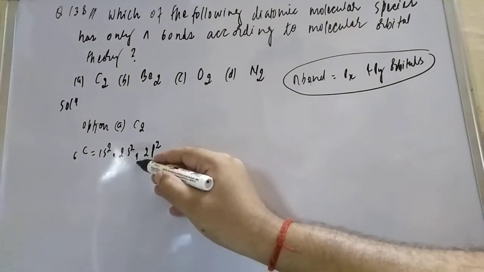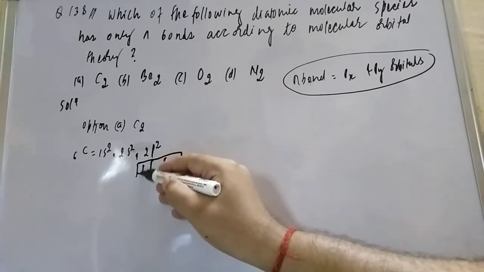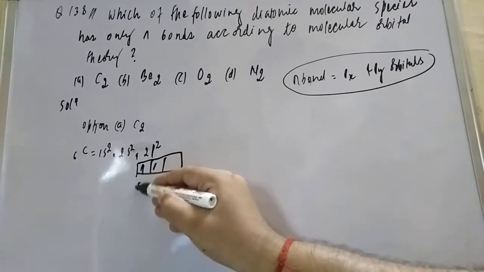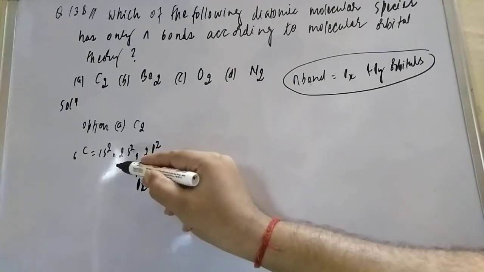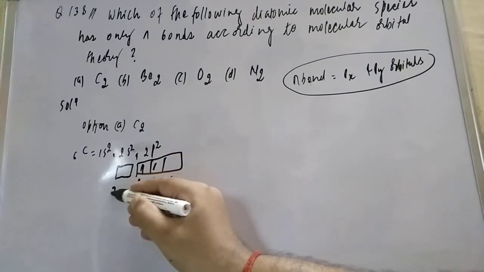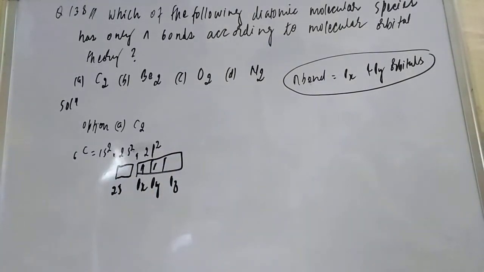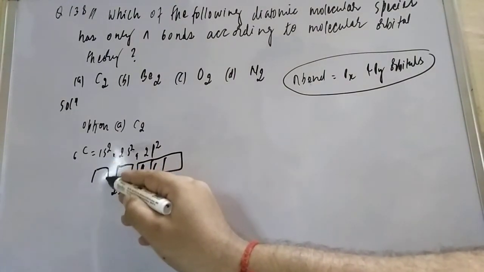So this one is the orbital, students, this is px, this is py, and this is pz. And here this is the 2s. What we have to understand is that we have to draw the molecular orbital diagram. This is 1s, that is not required.